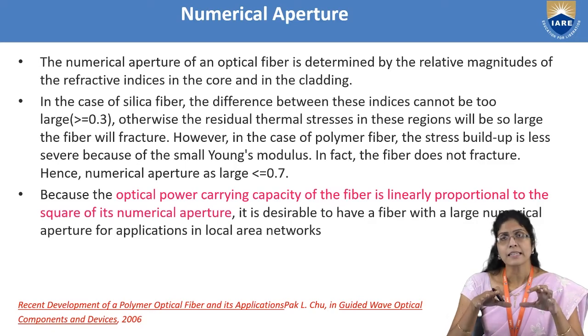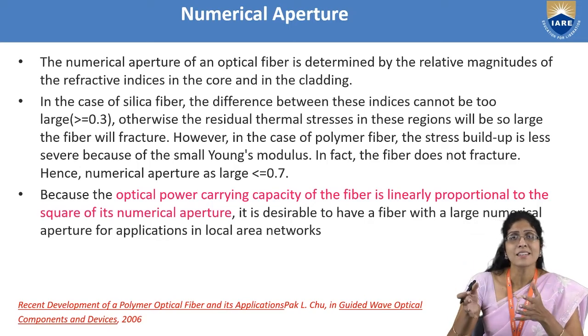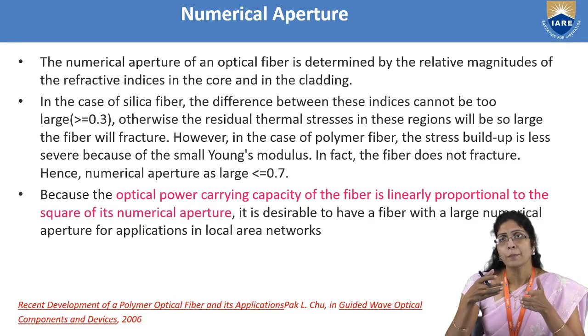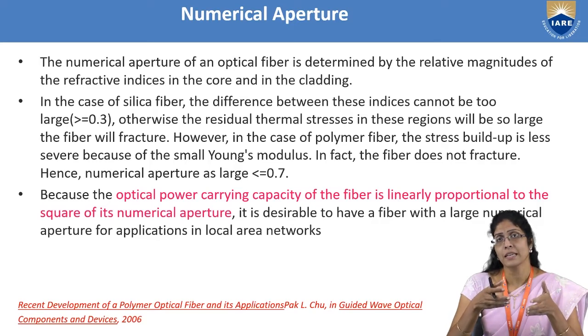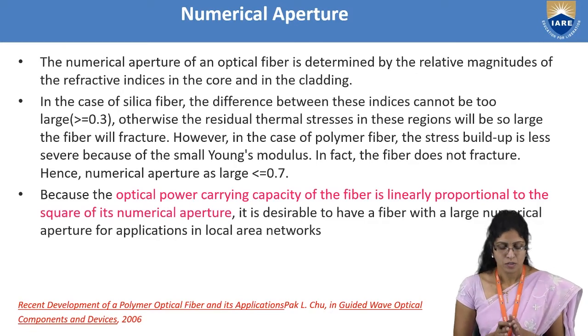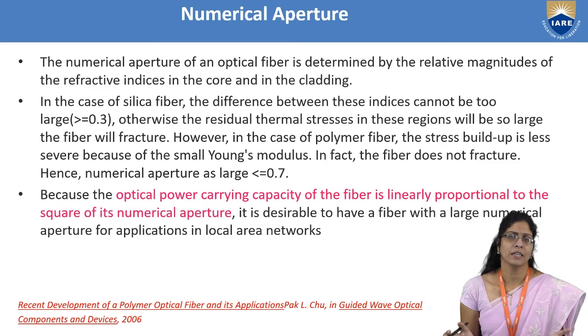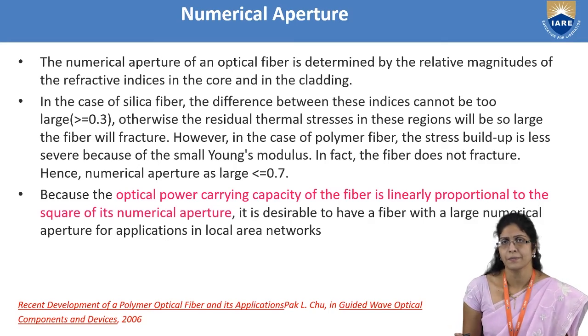So that is with respect to silica. Suppose you take a fiber which is made up of polymer, that material property is different when compared to glass. In polymer, the mechanical property is that it will have a very small Young's modulus. So it will not be subjected to fracture, it can sustain it. So the numerical aperture can be as large as equal to or greater than 0.7.